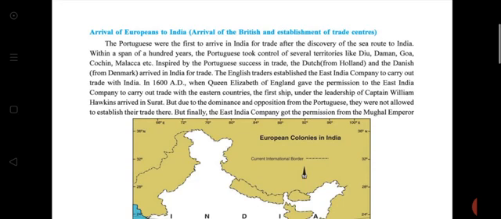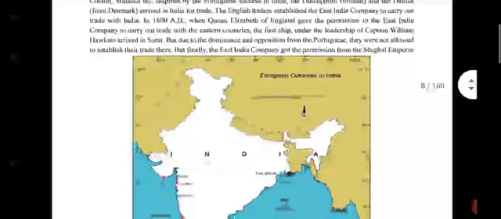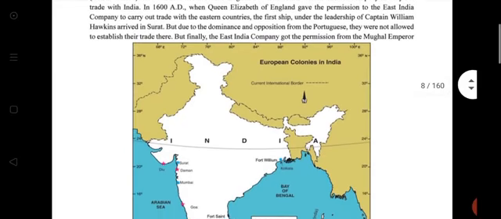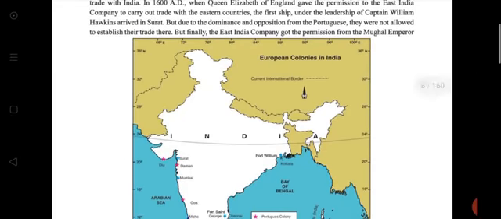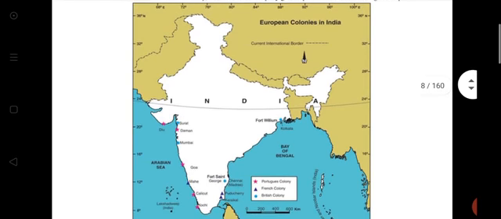Then underline, when Queen Elizabeth of England gave permission to the East India Company to carry out trade with the eastern countries, the first ship under the leadership of Captain William Hawkins arrived in Surat. Okay? Underline this, the top line. I mean to say, two points. Okay, good. Then underline, due to the dominance and possession of the Portuguese, they were not allowed to establish their trade.